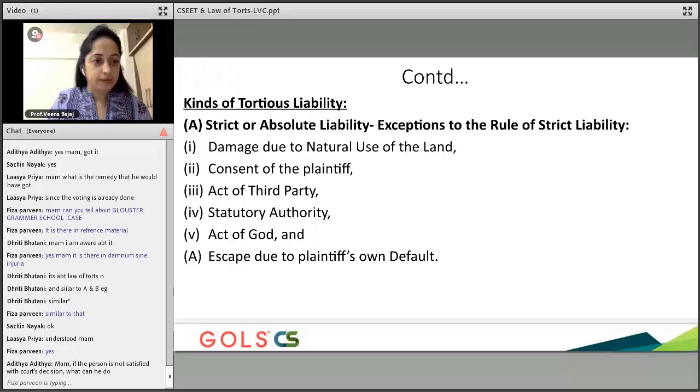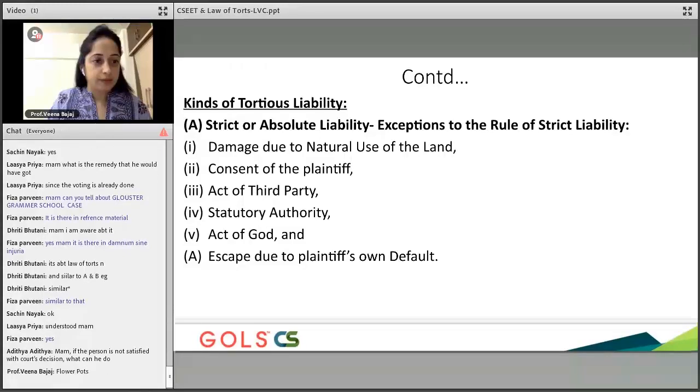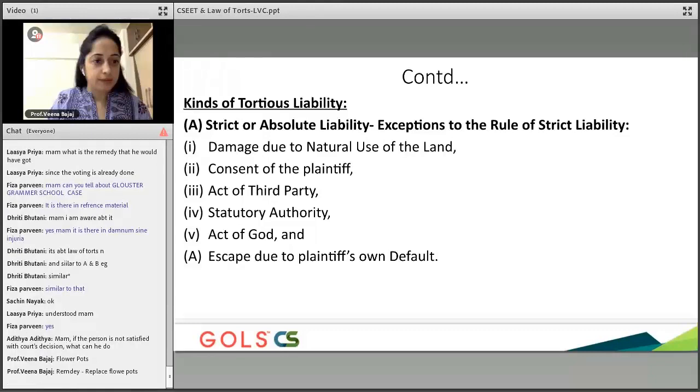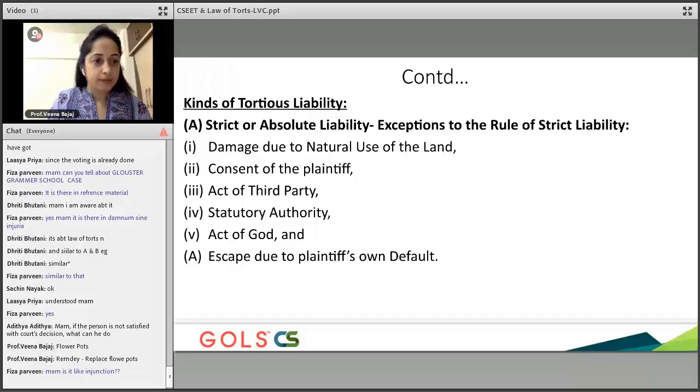But here, what happens is, today I broke two flower pots. My remedy to you will be that I am supposed to replace the flower pots. But there are certain exemptions, which means if there are certain acts of God or certain acts beyond your control.